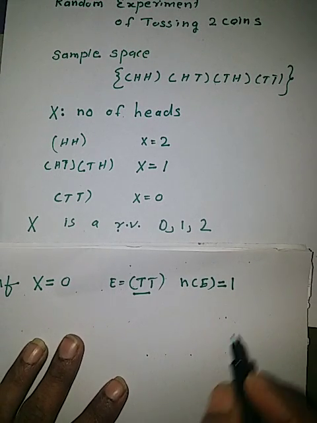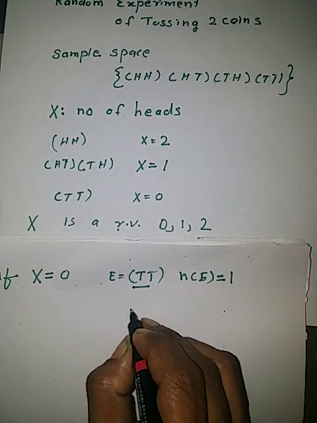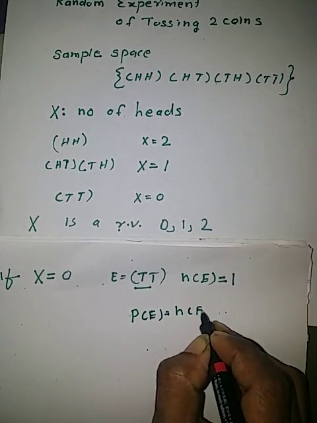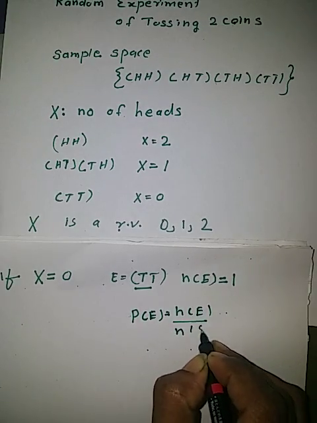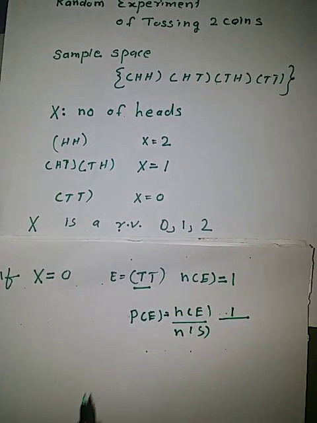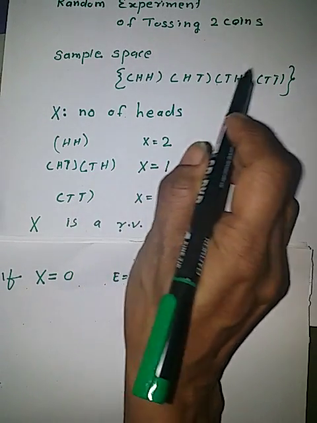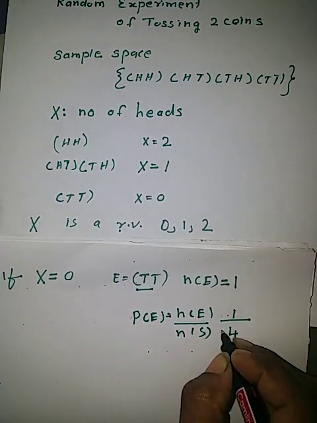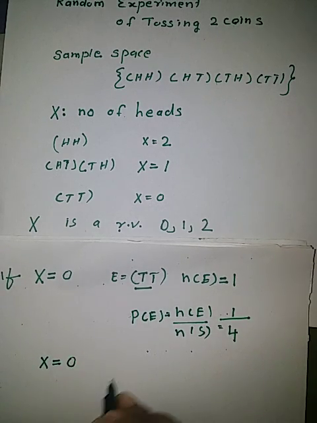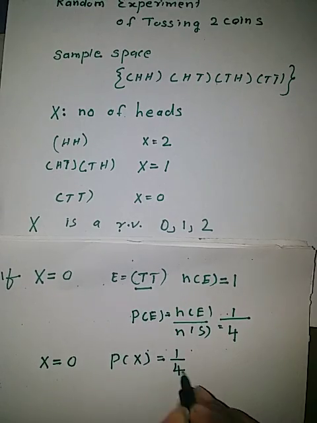So probability of E is number of E divided by number of S. That is 1 upon the number of elements of the sample space, which is 1, 2, 3, 4. So 1 upon 4. So if X equal to 0, the probability of X is 1 upon 4.